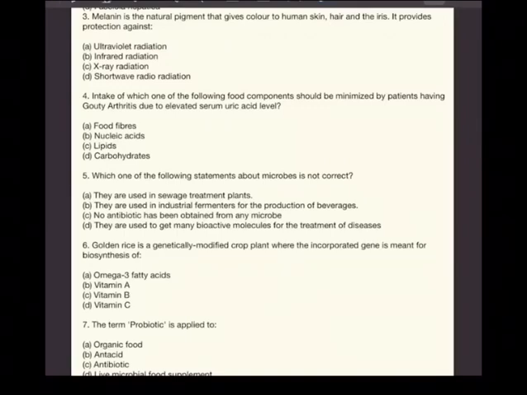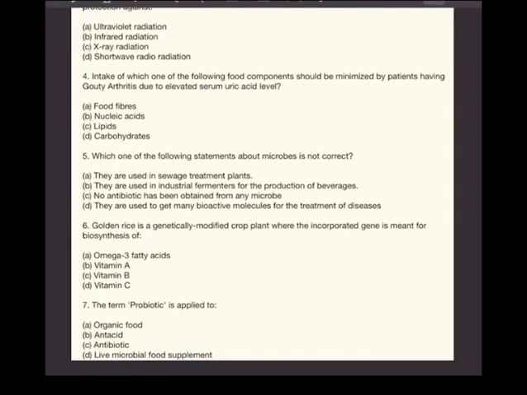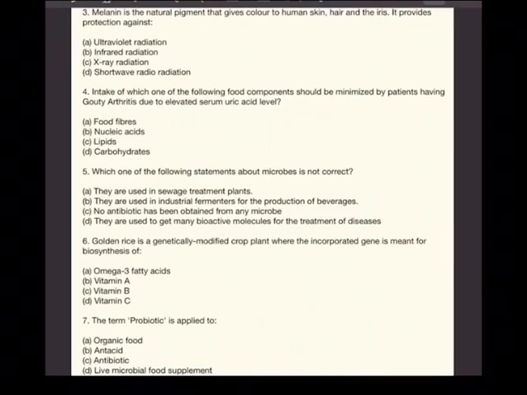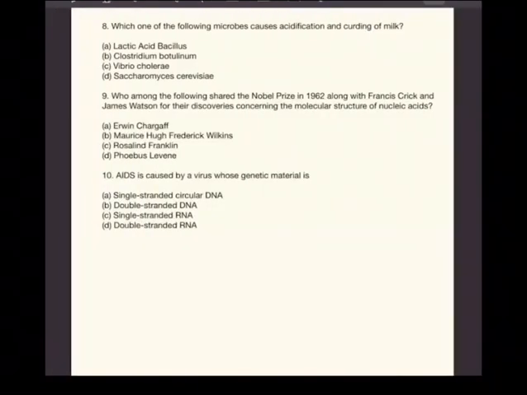Now the latest one. Golden rice is a genetically modified crop plant where the incorporated gene is meant for biosynthesis of, of course, all of you know, vitamin A. Vitamin A is there in golden rice. And the term probiotic is applied to. What do you mean by probiotic? It's organic food, antacid, antibiotic and live microbial food supplement. Many doctors are prescribing supplements, and the supplements are in the form of live microbes in small quantity in the form of a powder. You must have seen probiotic capsules.